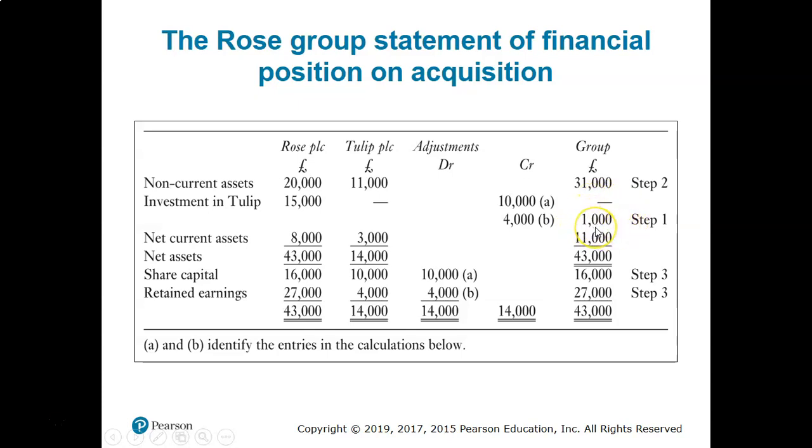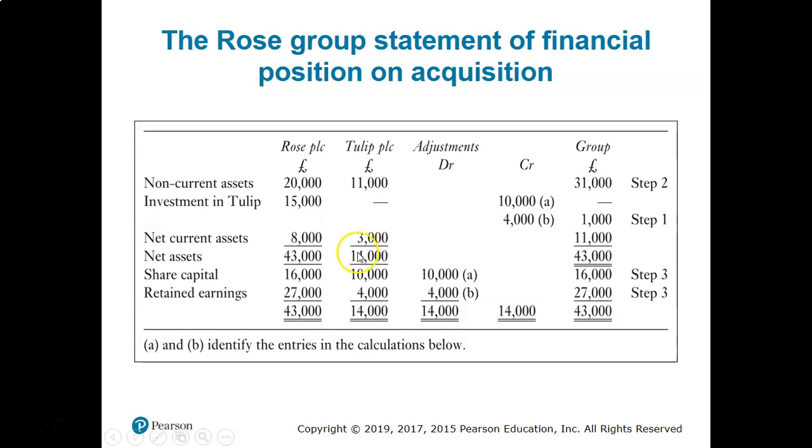All right. So this is actually the asset available in Tulip. You can see if you consider the asset, it's 14,000, or if we consider the share capital, that is 10,000 and 4,000, that is 14,000. Okay, but how much did we invest for the whole company? We purchased the whole of Tulip, remember. So for the whole of Tulip, we have paid 15,000. But how much asset does the company have? Tulip has 14,000 asset. So we paid 1,000 more.